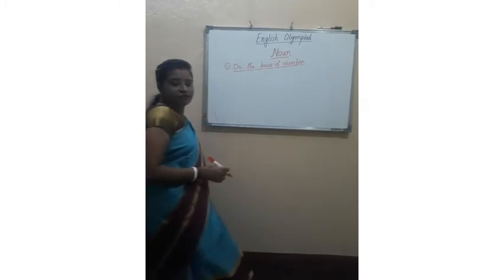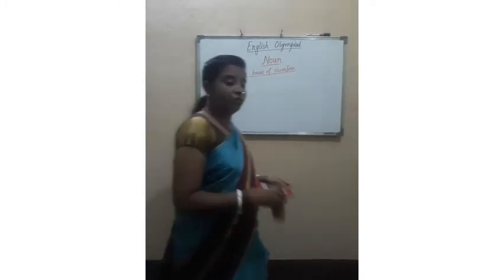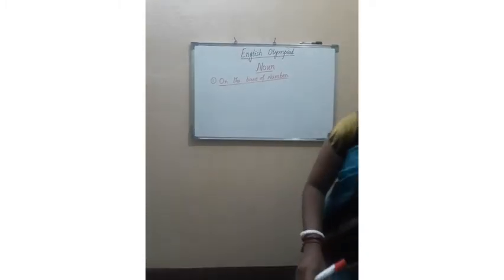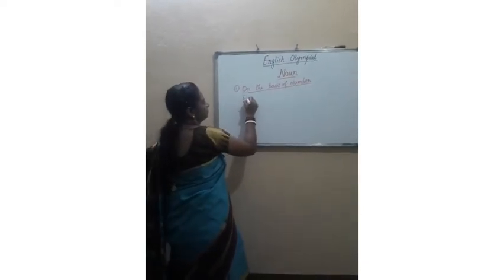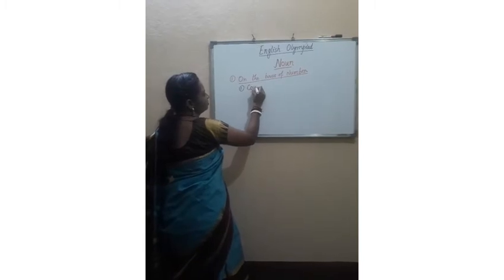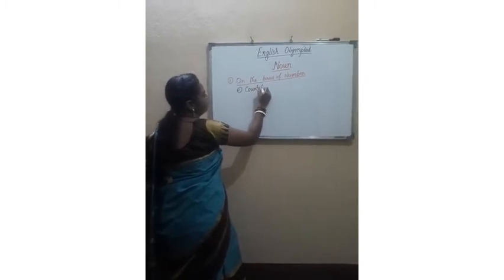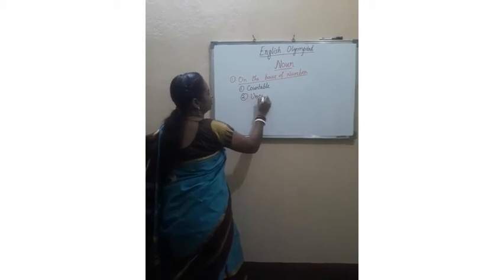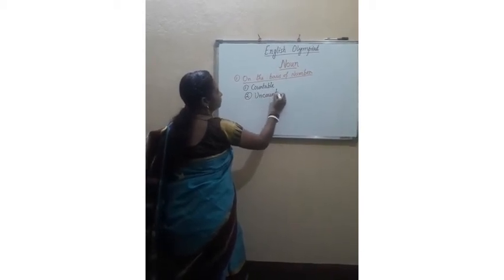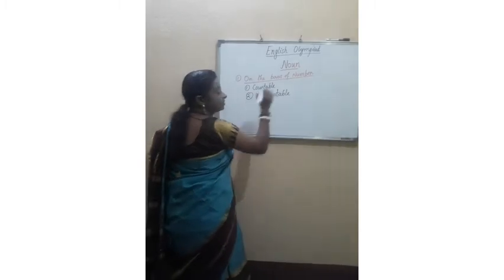Now on the basis of number, when they classify noun, what are the types they give? The types are countable noun and uncountable noun. These are the 2 types they give.